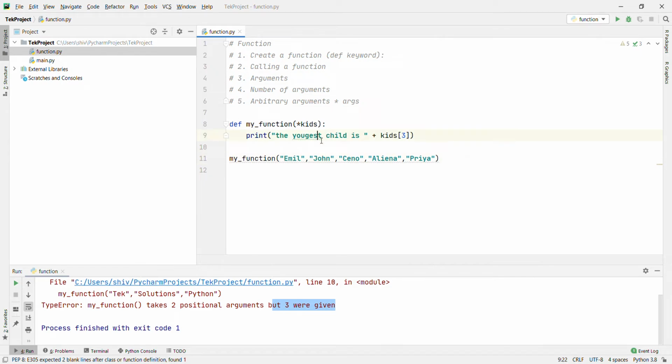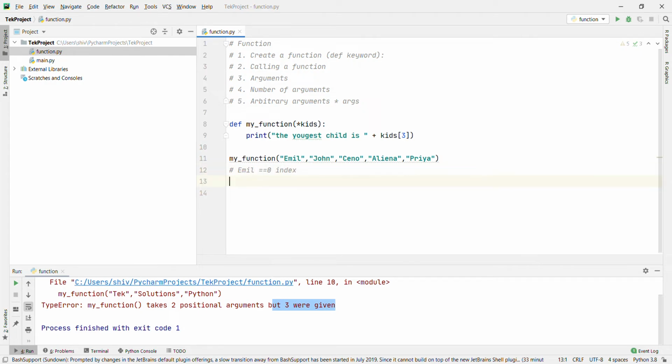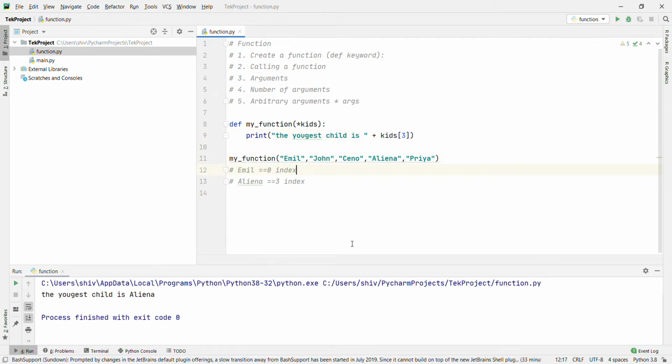Now what will the output be? The youngest child is kids 3. This is index 0, this is 1, this is 2, this is 3. Emil is index 0, and Elena in the same way is index 3. Then it will be the youngest child is Elena. Let's run it. Right, the youngest child is Elena.